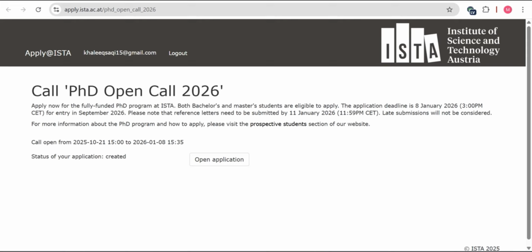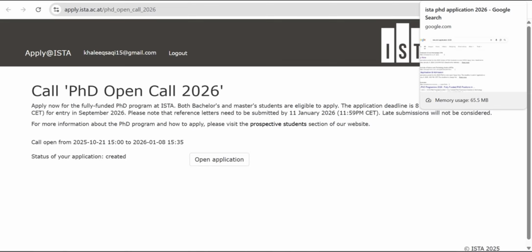before 8 January. And the eligibility is that if you have completed your bachelor degree or master degree, then you can apply for this scholarship. If you have completed only bachelor, then you can also apply. Or if you have completed your master degree, then you can also apply for this scholarship. And if we talk about how we can apply for this scholarship, then I am going to tell you